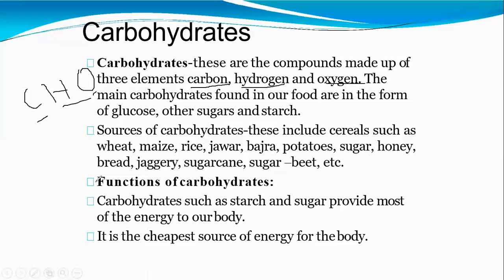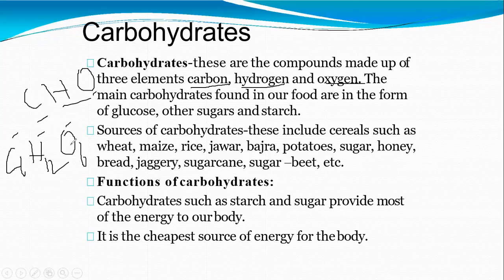For example, glucose is a type of carbohydrate. You know the glucose formula, C6H12O6. See here, carbon, hydrogen, and oxygen.